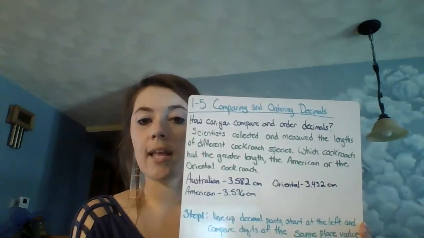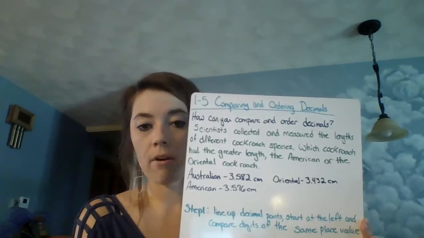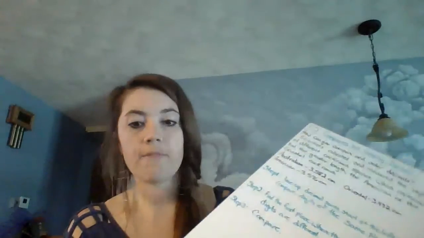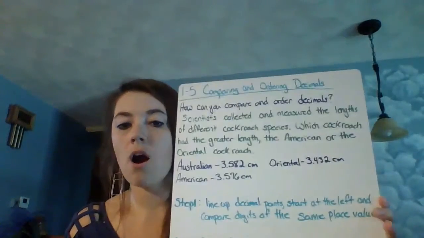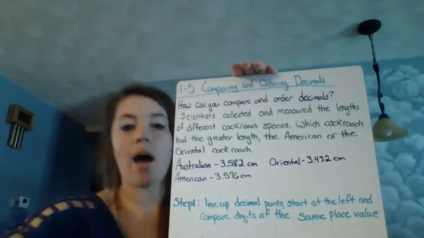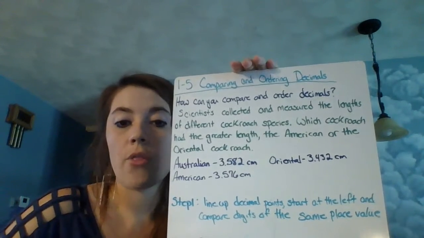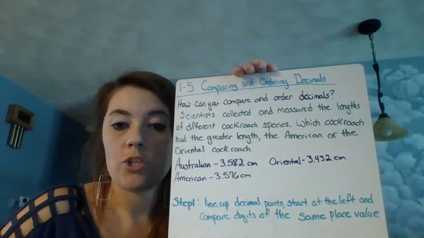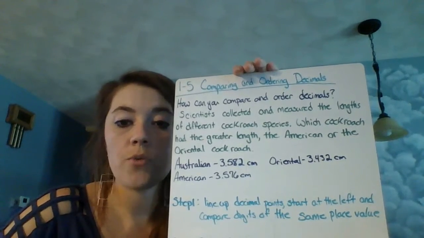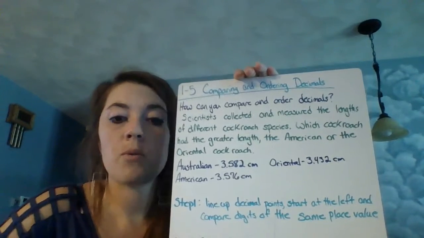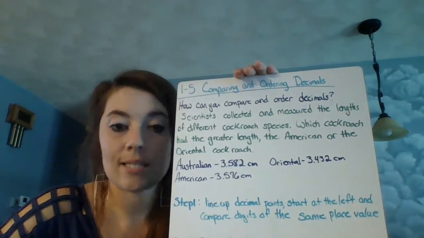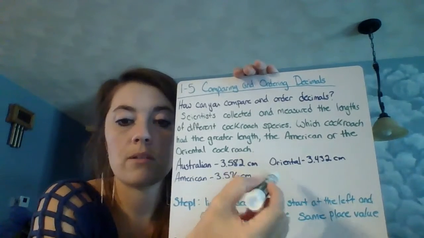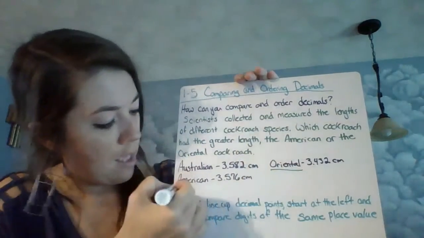Scientists collected and measured the lengths of different cockroach species. Which cockroach had the greater length, the American or the Oriental cockroach? So here are our different steps. We're given what each of our cockroaches' lengths are. We've got the Australian, which is 3 582 thousandths, the Oriental, which is 3 432 thousandths, and the American, which is 3 576 thousandths. So the ones we're focused on are going to be the American and the Oriental.